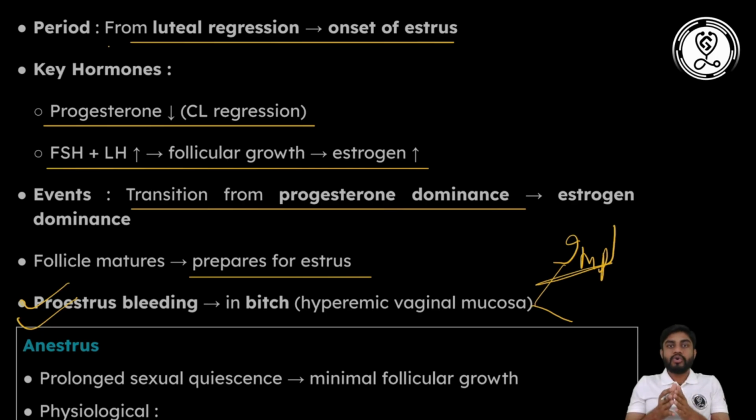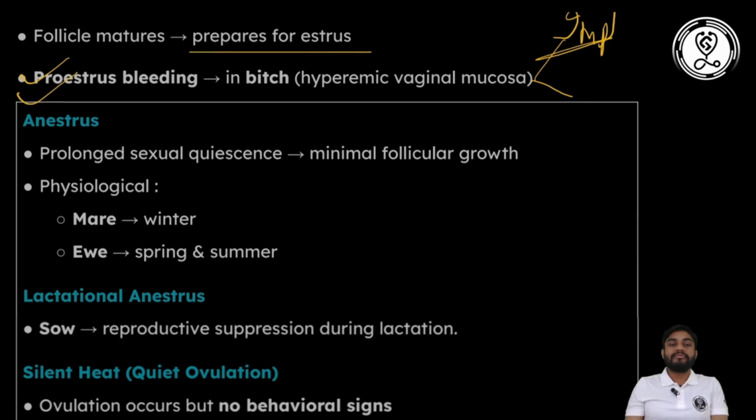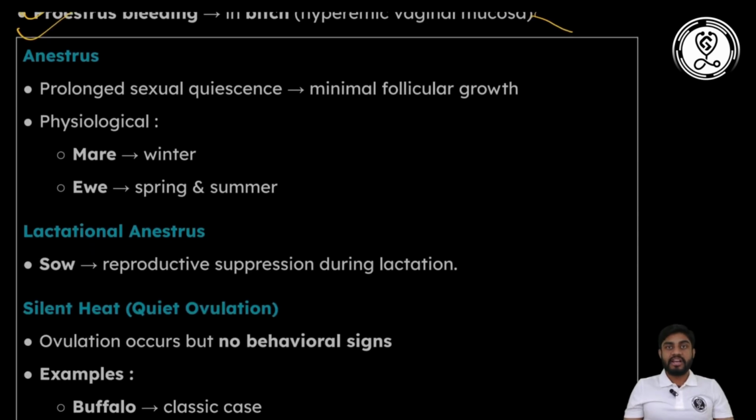Now this was about how the estrous cycle proceeds from one stage to the next. Sometimes this estrous cycle will not occur, or it may be stopped due to some reasons. That condition is known as anestrus. Anestrus may occur due to any reason. Like in mare, in winter season there may be anestrus because they are long day breeders. In ewe, in spring and summer it can occur because they are short day breeders. So anestrus means the absence of estrus behavior.